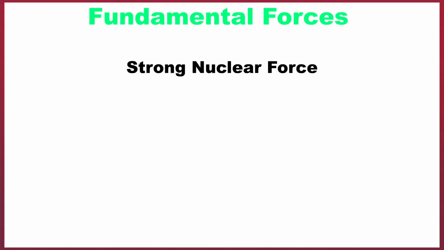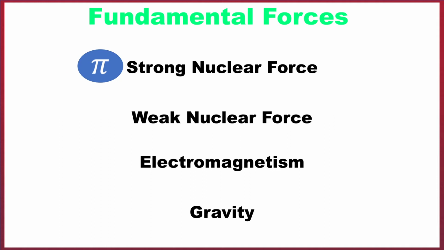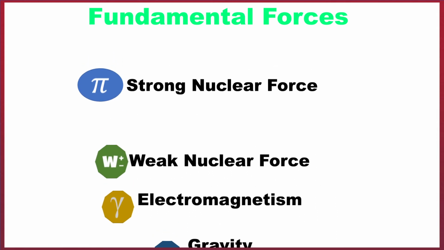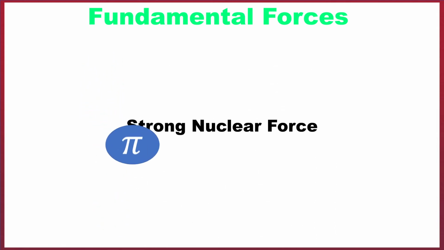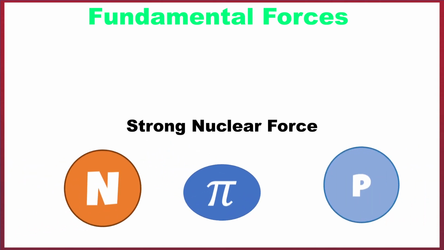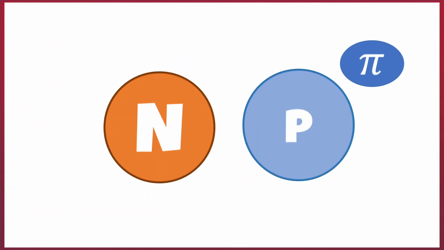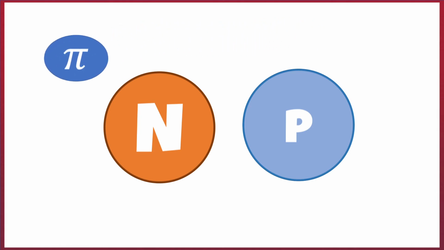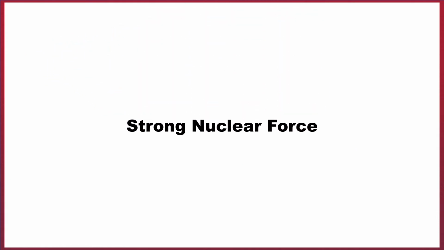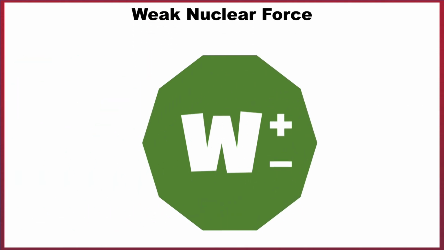There are 4 fundamental forces which govern all forces in nature, and each has their own gauge boson which is used for particle interactions. Let's start with the strongest fundamental force, the strong nuclear force. This force uses pions as its gauge boson and only affects other hadron particles. The strong nuclear force is what holds together the nuclei of every atom in the universe, with pions being exchanged between the nucleons attracting them together. Following the strong nuclear force, we have the weak nuclear force, and this affects all types of particles, using W+ and W- particles as their gauge boson.